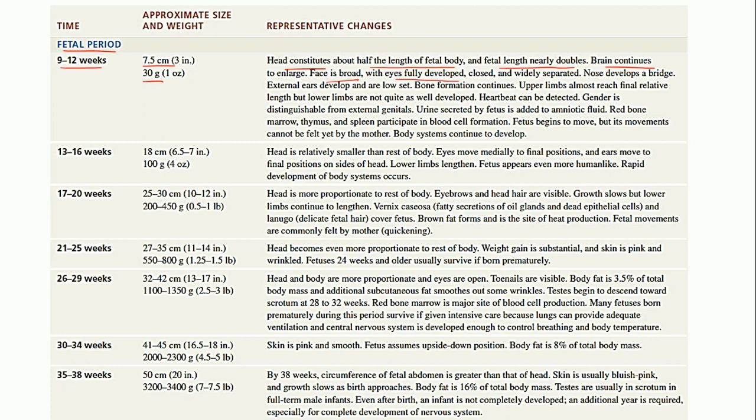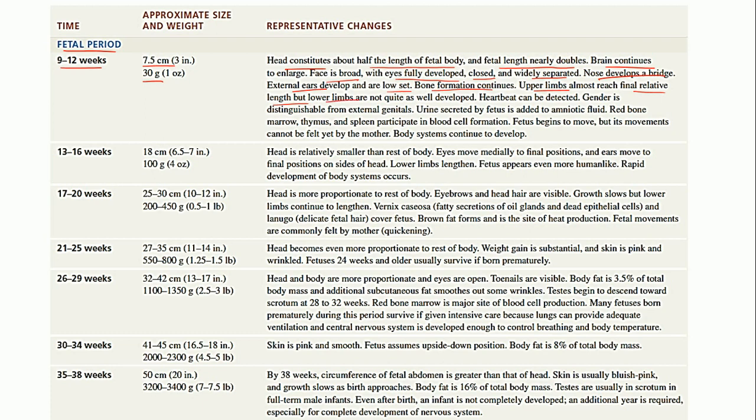Eyes are fully developed, but they are closed and widely separated. So they are wide apart, and the eyes do not gain their actual position. The nose develops a bridge. Then the ears also start developing, but they are low set, not at the original position. Bone formation, which started during the embryonic period, will also continue. Then the upper limbs almost reach their final relative length to the length of the body.